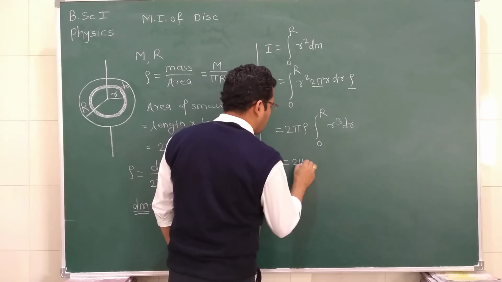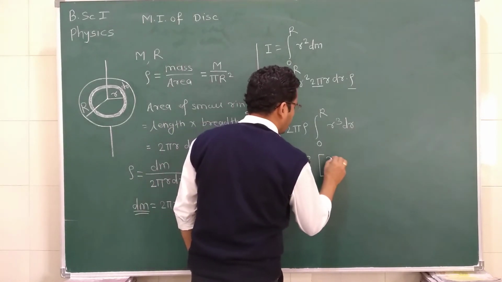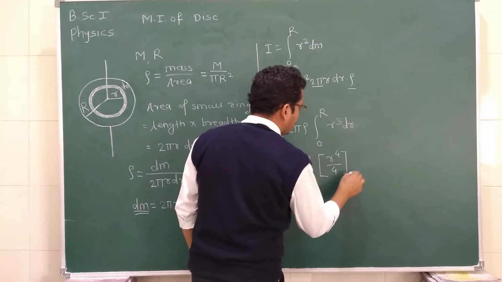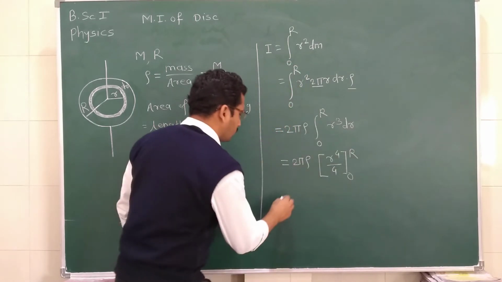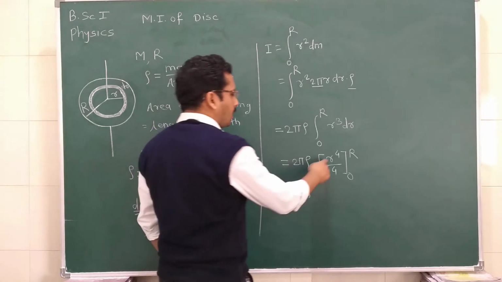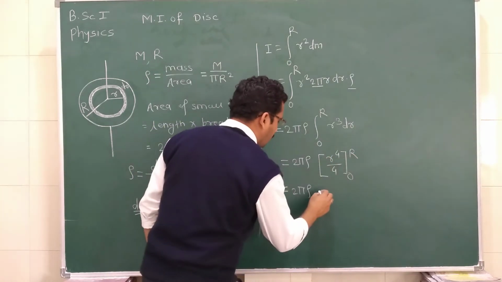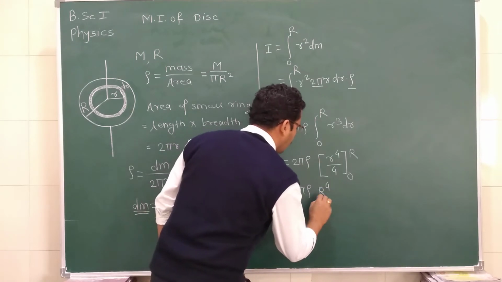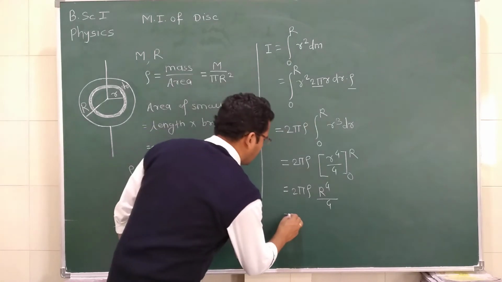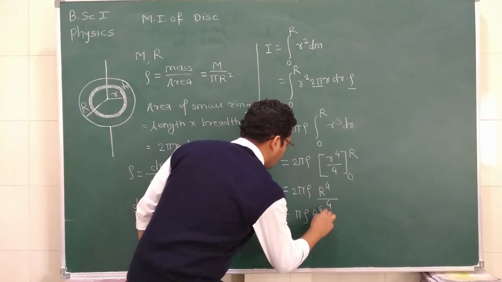So it is equal to 2 pi rho into, what is the integration of r cube? It is r to the power 4 divided by 4 within the limit 0 to R. So it is 2 pi rho, and we keep capital R instead of small r, so capital R to the power 4 divided by 4. So we get pi rho R to the power 4 divided by 2.